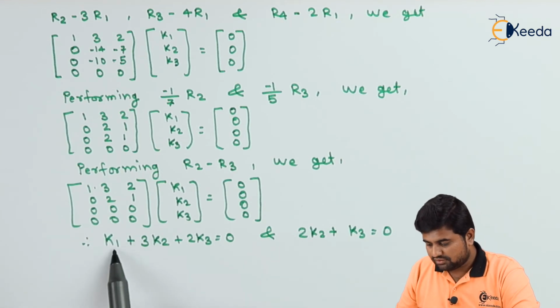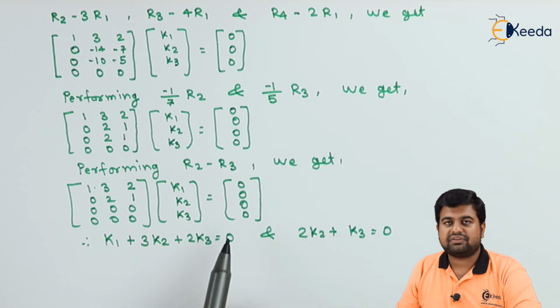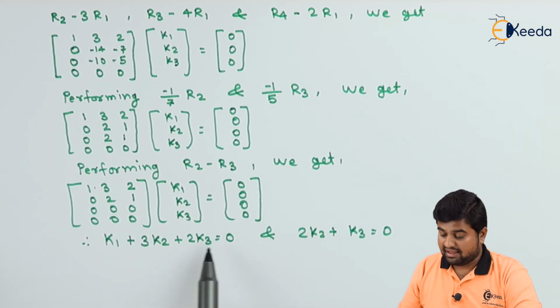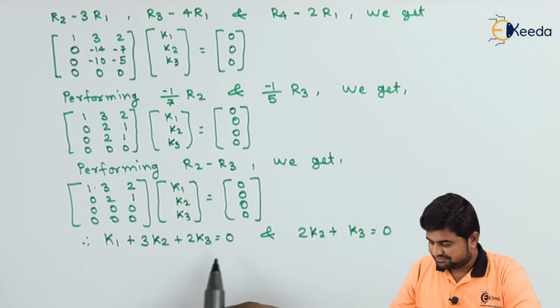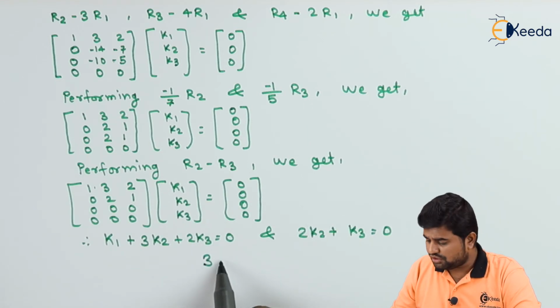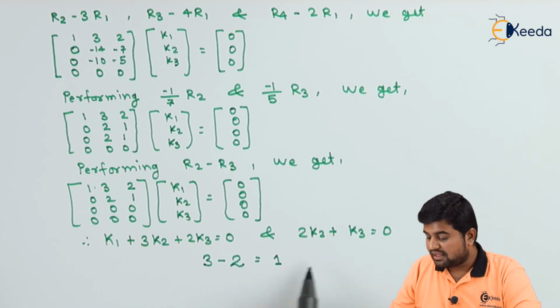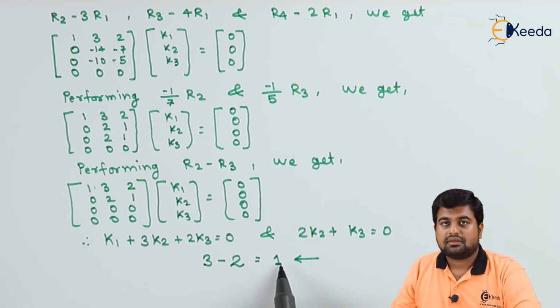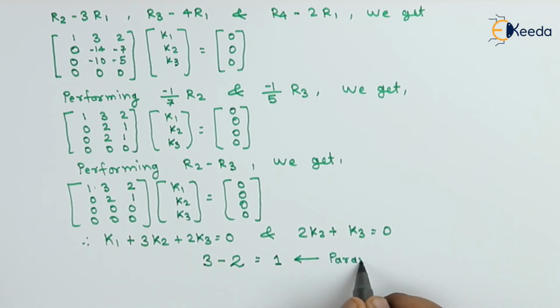Now we have got 3 unknowns and only 2 equations, so in order to have solutions, 3 minus 2 is 1. One unknown has to be put as a parameter t.